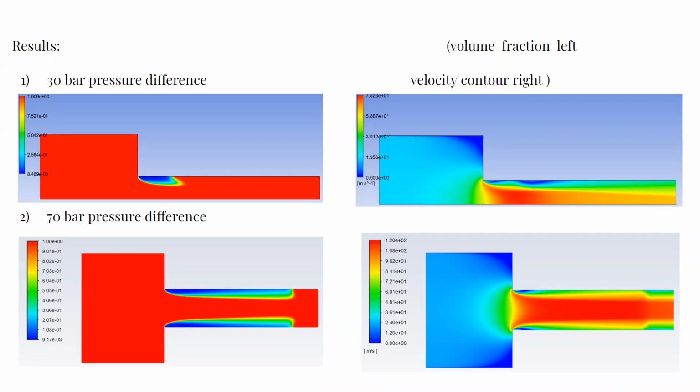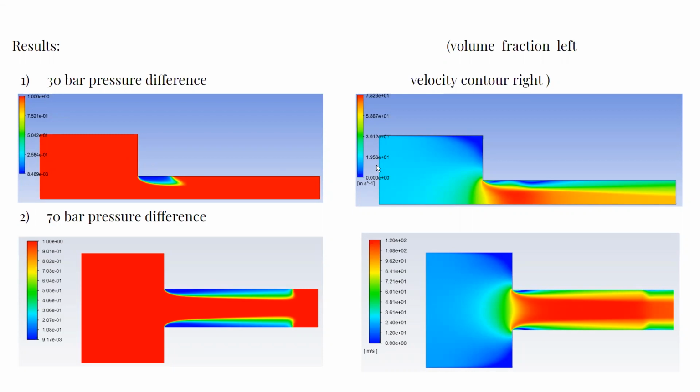As we can see from the results, at 30 bar pressure difference, the outlet pressure was around 1 bar and the inlet was at 31 bar. This pressure difference gives results like this, where this is the volume fraction of water and this is the velocity graph.